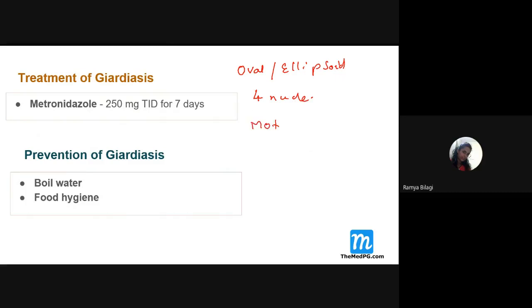And what is the motility of the trophozoite? Very, very important: falling leaf motility. Never forget this. Just imagine a leaf falling down from a tree, how it winds and whirls. In the same pattern, this fellow will be moving. So that is falling leaf motility.